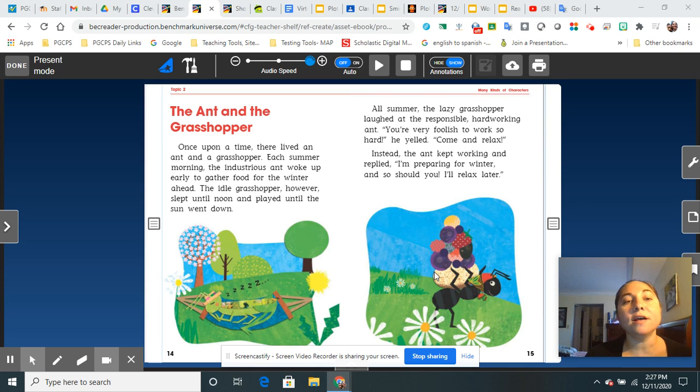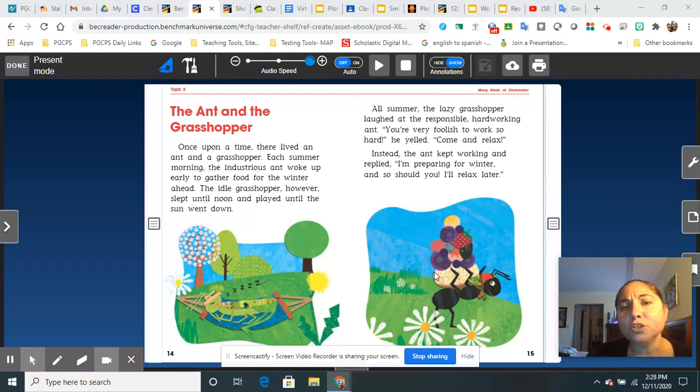The Ant and the Grasshopper. Once upon a time, there lived an ant and a grasshopper. Each summer morning, the industrious ant woke up early to gather food for the winter ahead. The idle grasshopper, however, slept until noon and played until the sun went down. All summer, the lazy grasshopper laughed at the responsible, hardworking ant.